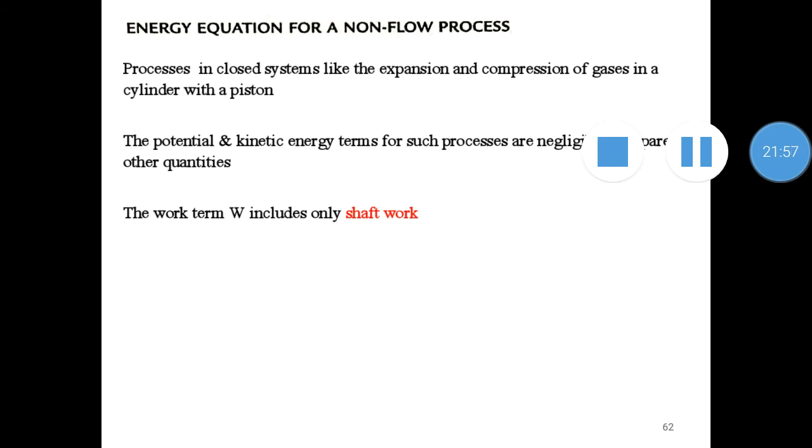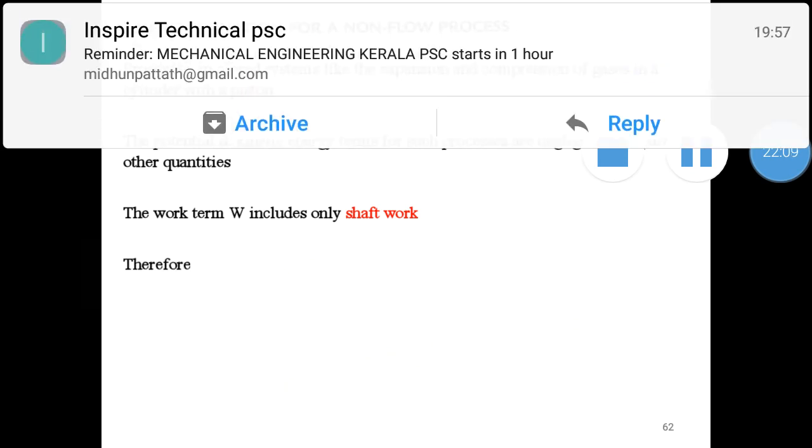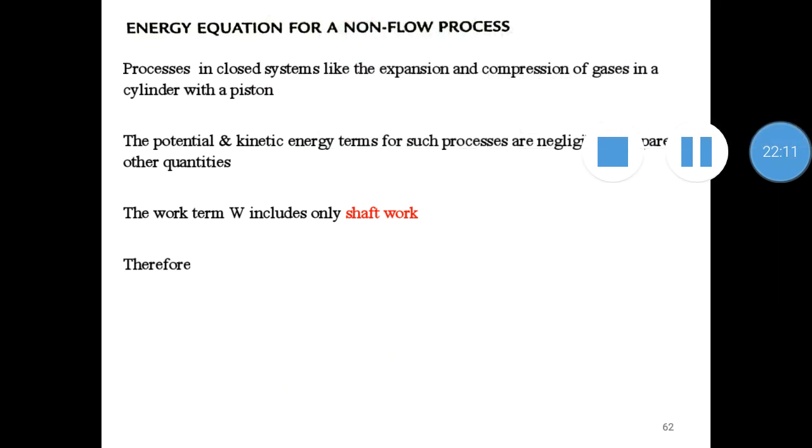Another change associated with a non-flow process is that the work term will be known as shaft work, so our W will be written as Ws.